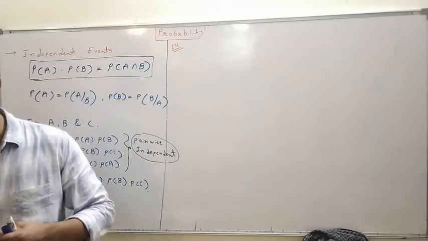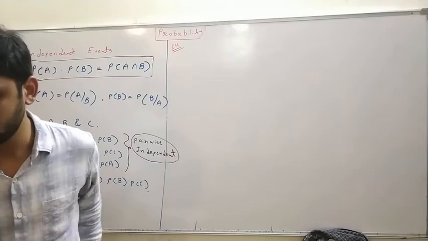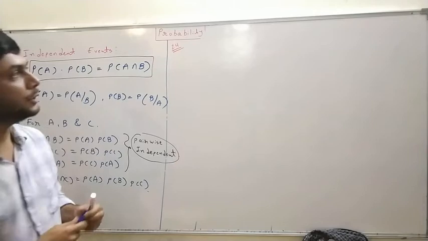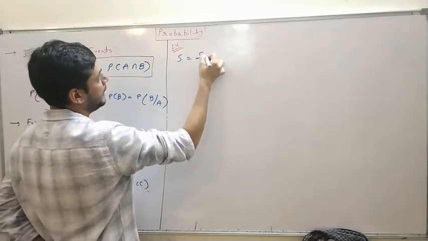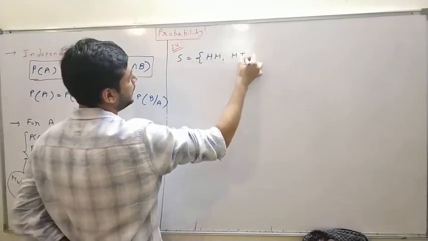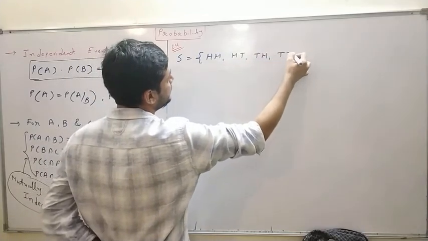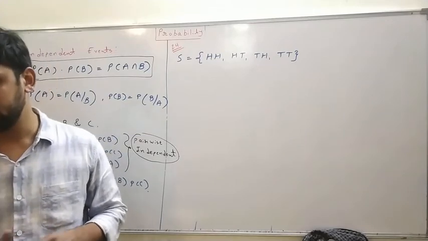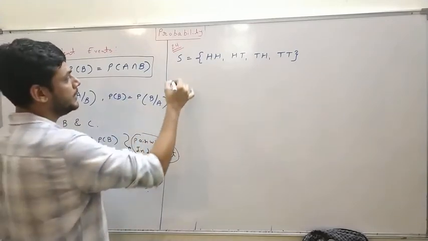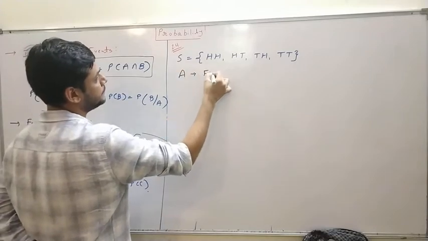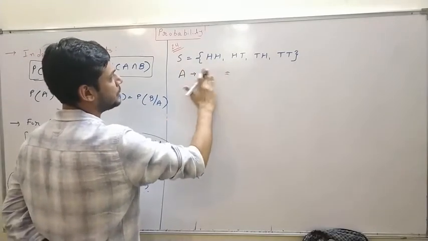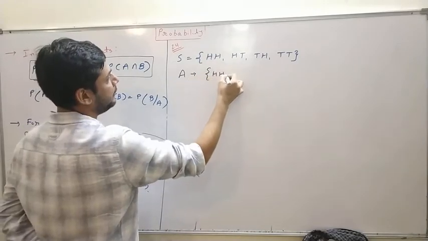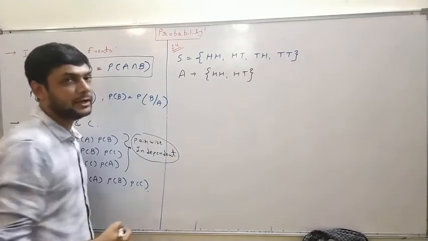Question number 24. Two unbiased coins are thrown once. Unbiased coins means probability of head and tail are the same, and we have to throw it two times, so my sample space will be HH, HT, TH and TT. A, B and C are the events given as follows. A: first coin shows head. First coin shows head, the second can be anything, so in event A there are two elements, HH and HT.